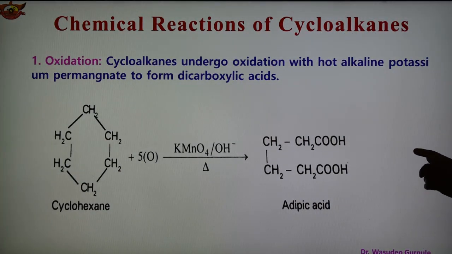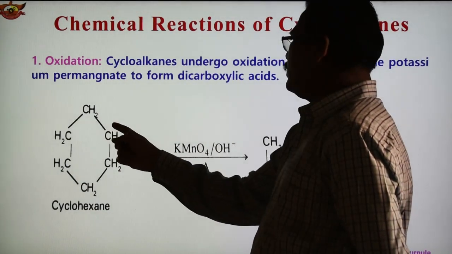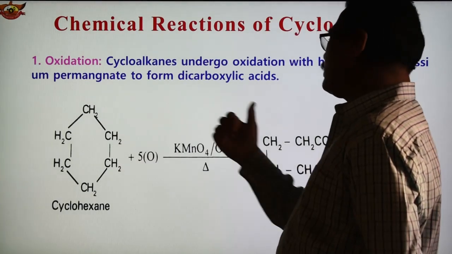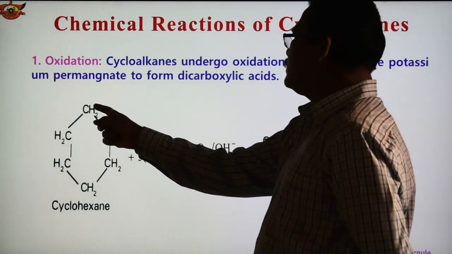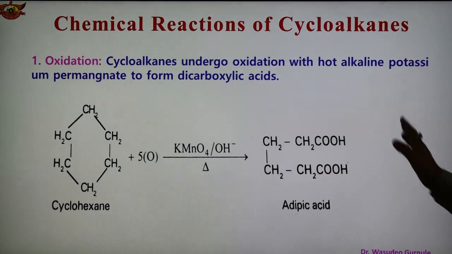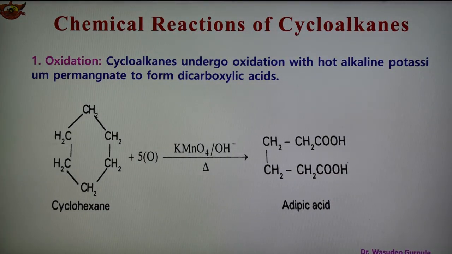In this way the compound formed has COOH groups at both ends, so a dicarboxylic acid, adipic acid, is formed.